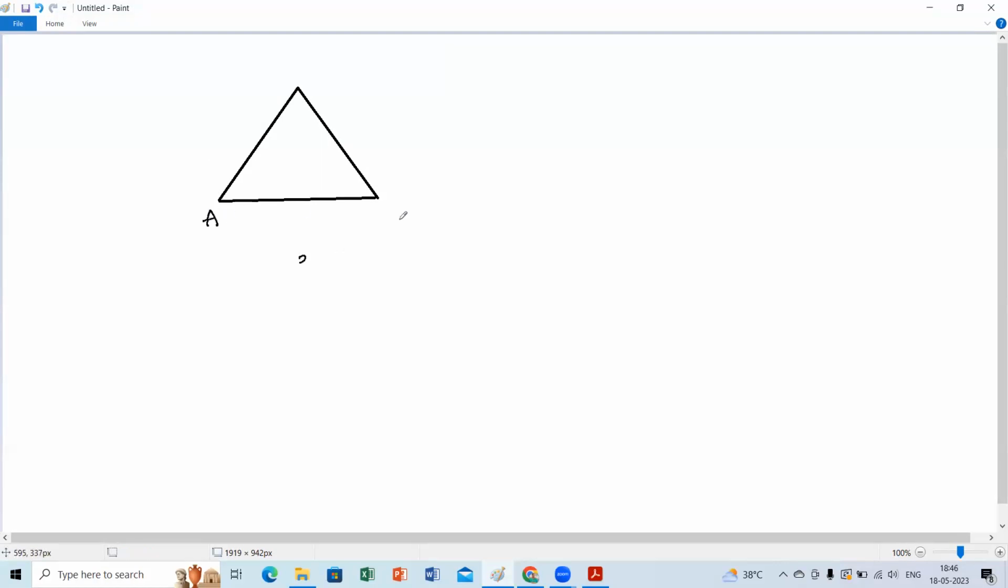A, B, C. So these line segments are the sides, and these connecting points of the sides, you can name them as vertices. Point A, point B, and point C, we can call them vertices.